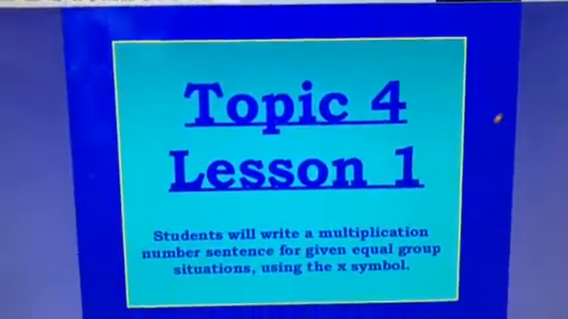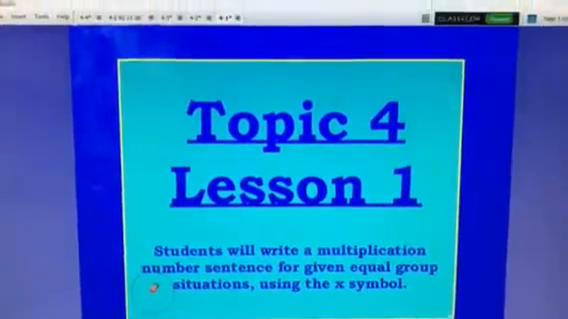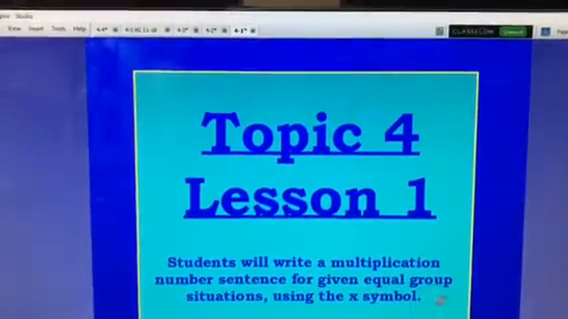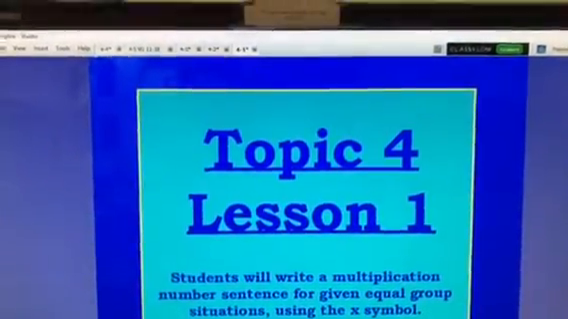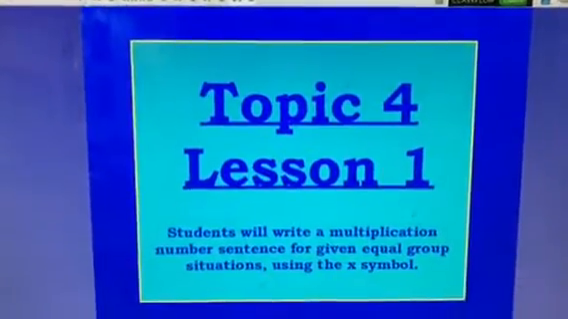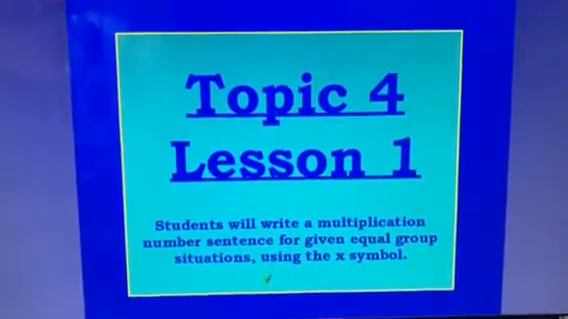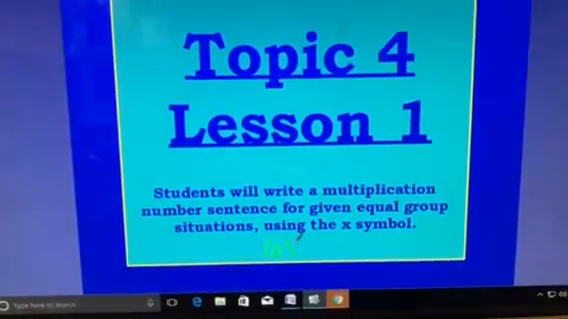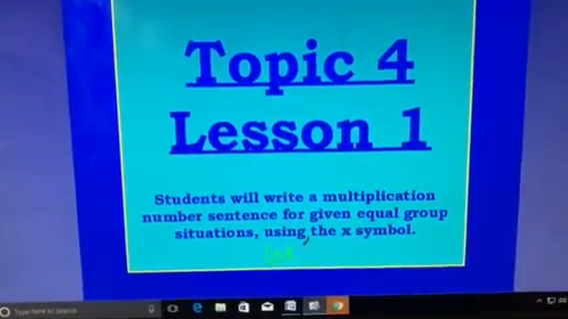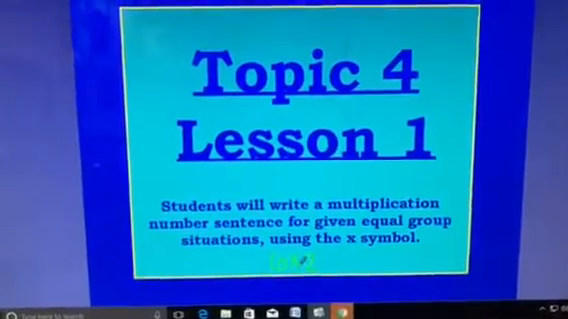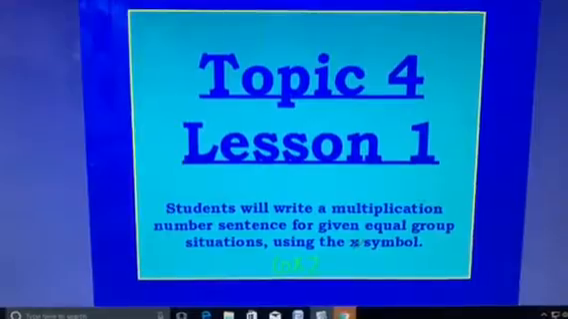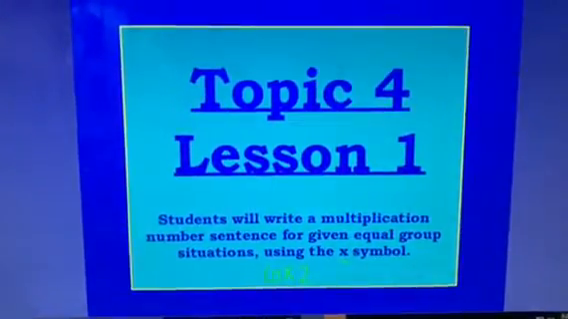Topic 4, Lesson 1. The objective. Students will write a multiplication number sentence for given equal group situations using the X symbol. When we see multiplication, we see that we multiply two numbers together. And the way we know we're multiplying numbers together is because there is this X in between the two digits, and that's what they're talking about here.